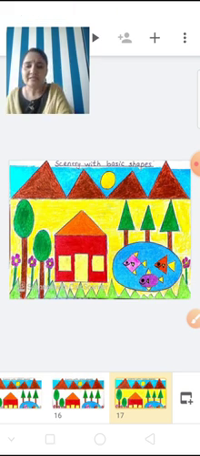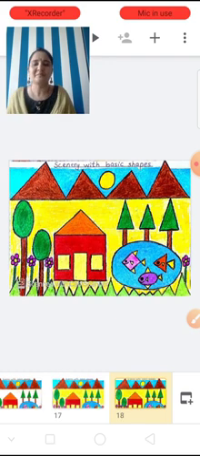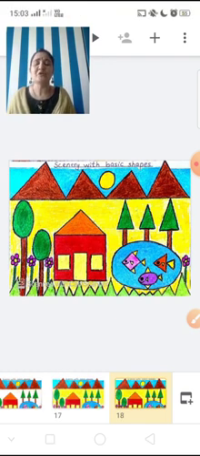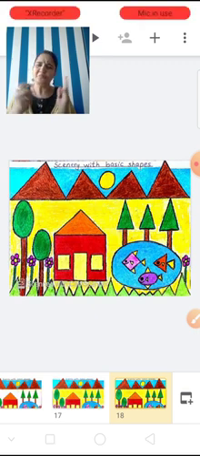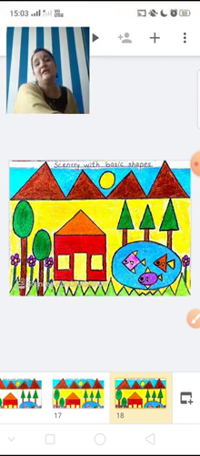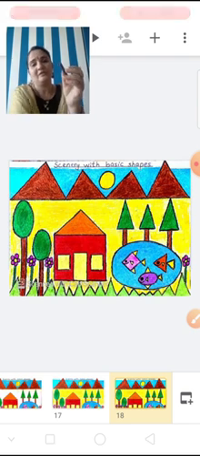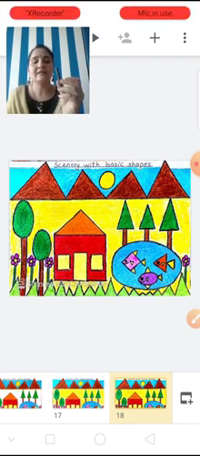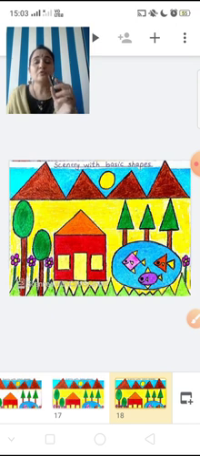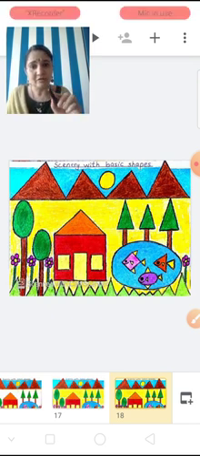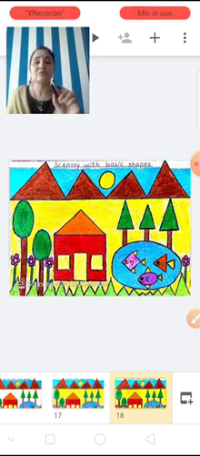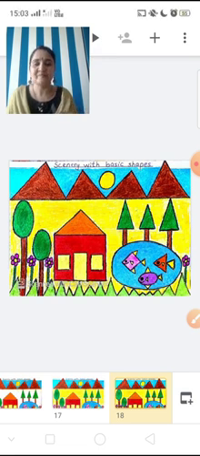See how the teacher has given outline to the picture, and now it's looking more beautiful. Picture is looking more beautiful with black outline with black crayon. So keep practicing to give the outline to the picture slowly and steadily.